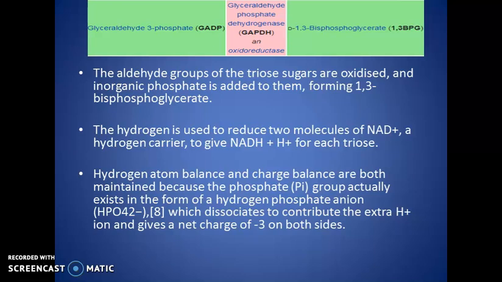Next is the glyceraldehyde 3-phosphate step. Glyceraldehyde 3-phosphate, in short GADP, is acted on by the glyceraldehyde 3-phosphate dehydrogenase enzyme.